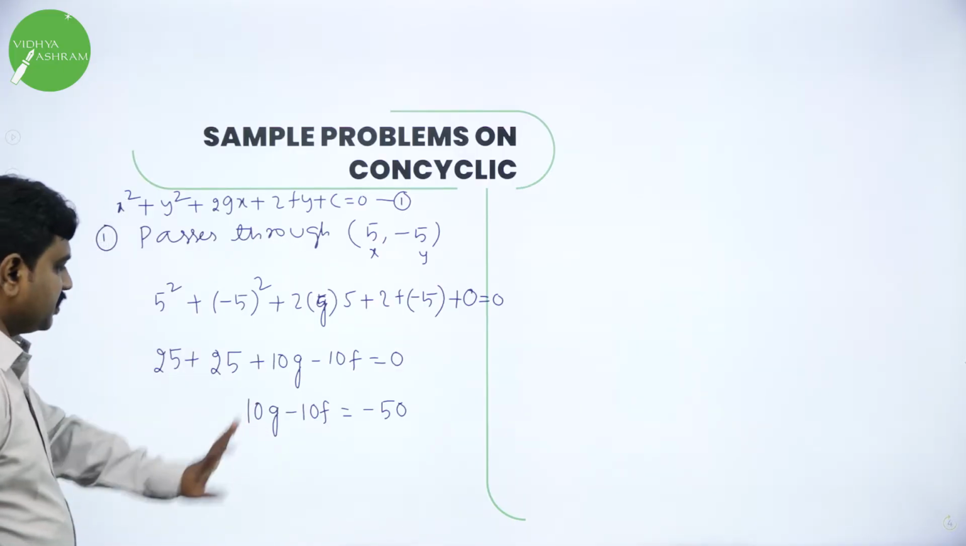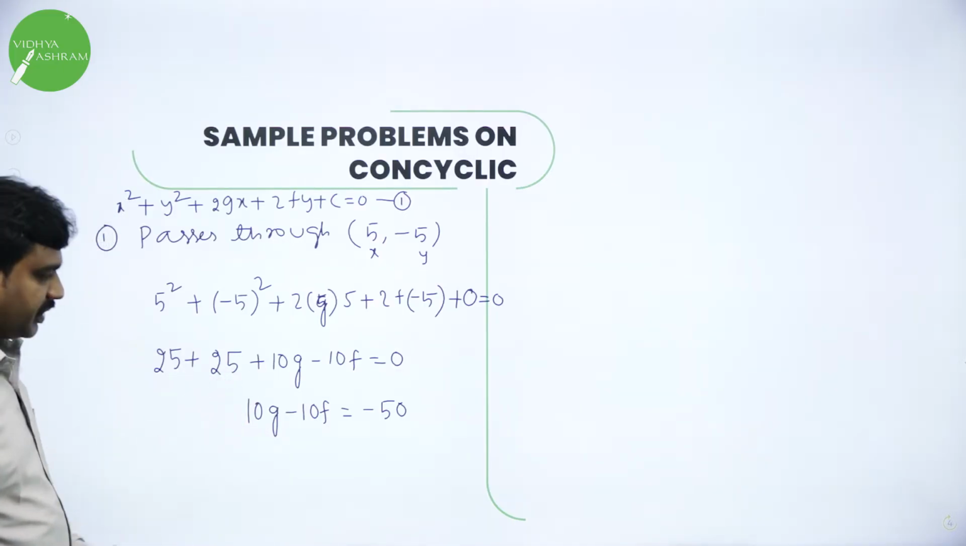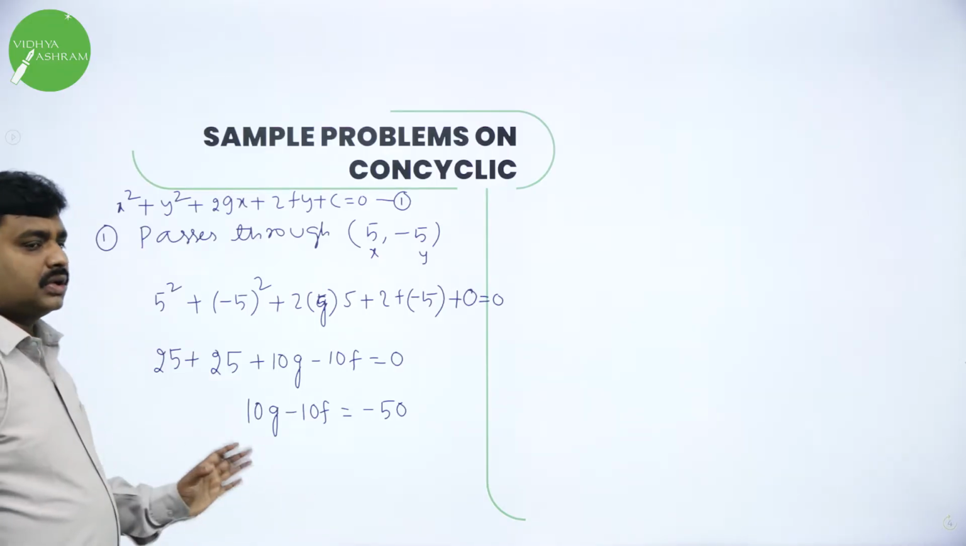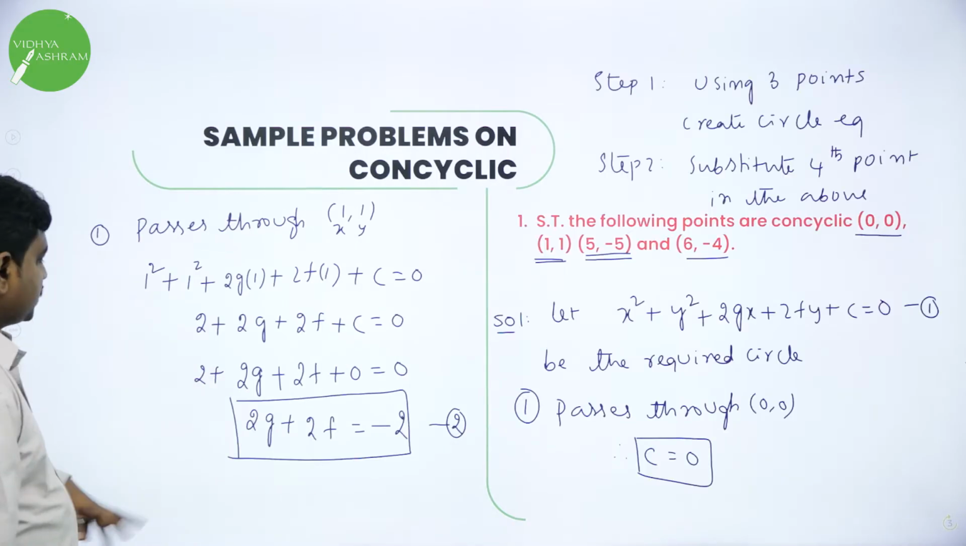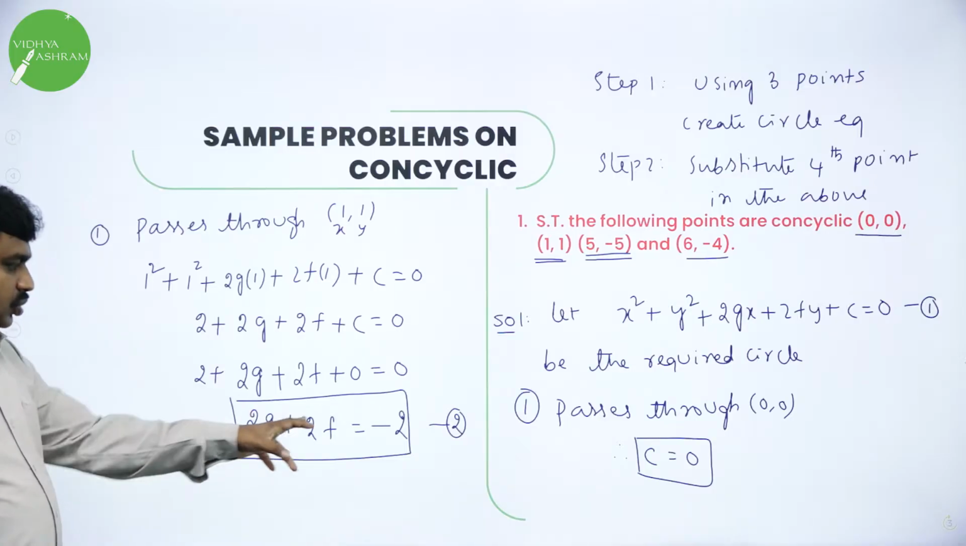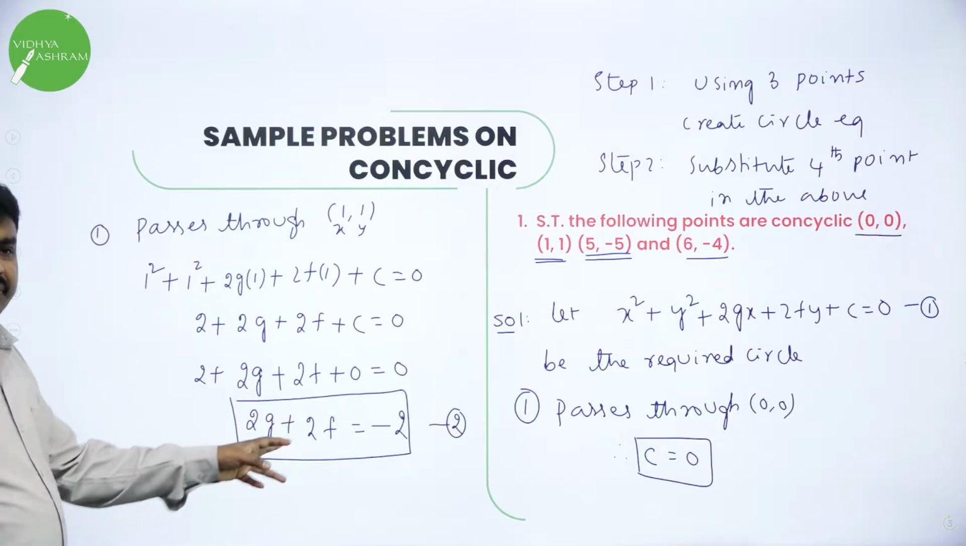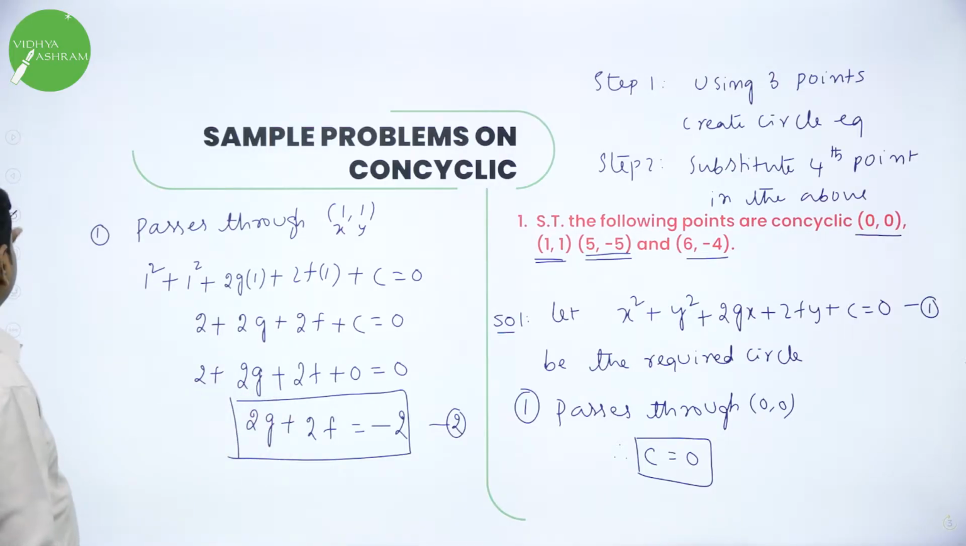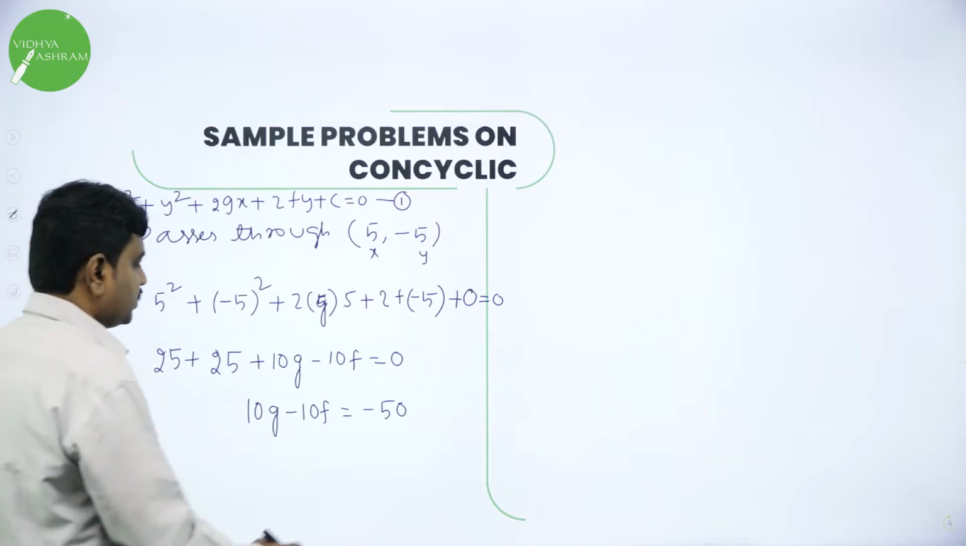Now all are divisible by 10. You can divide it by 10, or if you see the previous equation, all are 2, so I can multiply that by 5, so that we can solve the simultaneous equations. Let this be equation 3.